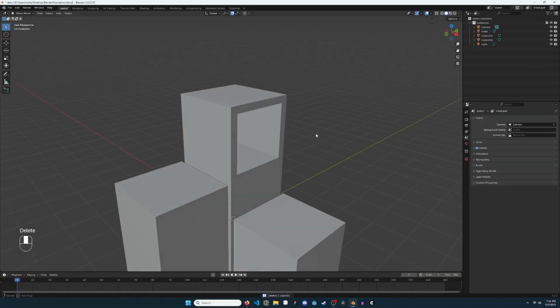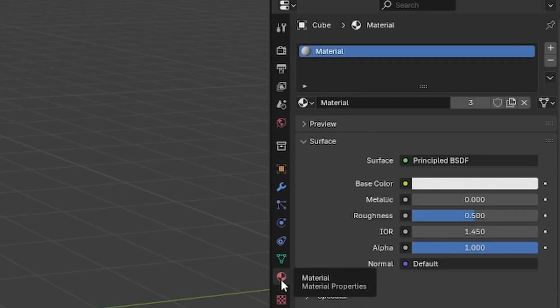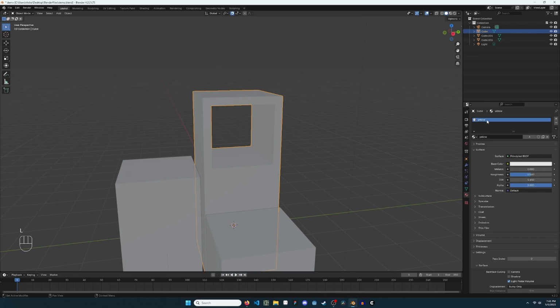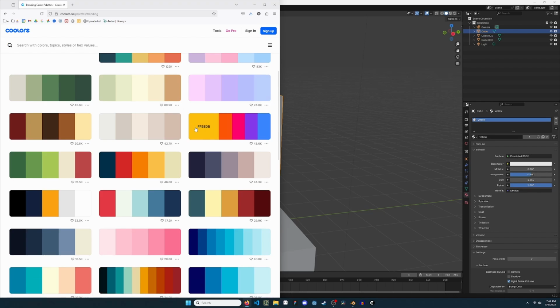To add color, click the modified cube and click the beach ball on the right side of the viewport. Double-click Material and change the name to yellow. Visit colors.co in a browser and explore trending palettes. Find a good palette and click to copy the hex value.